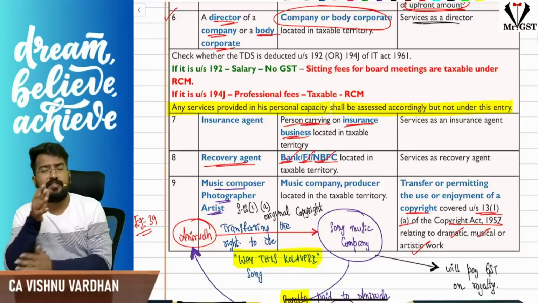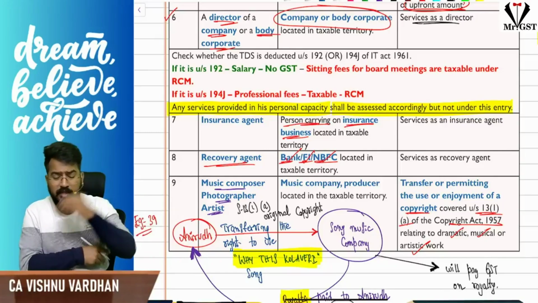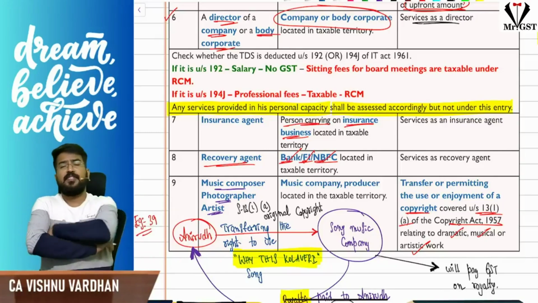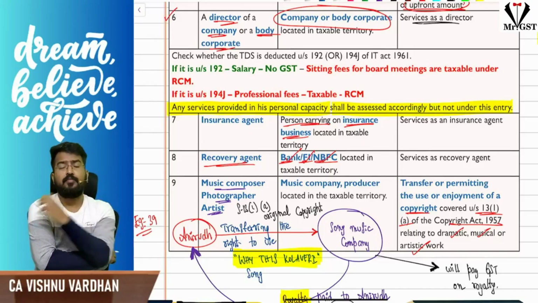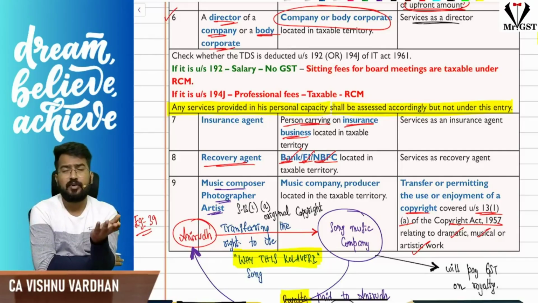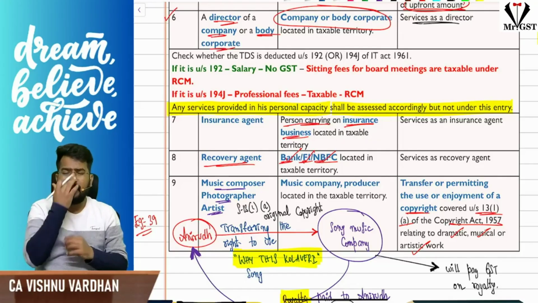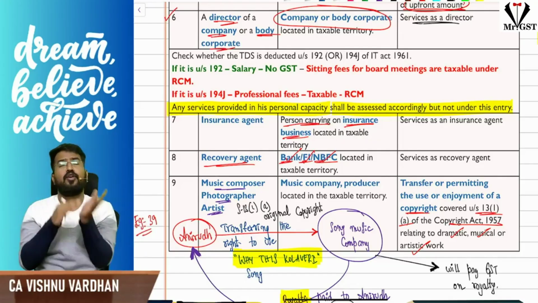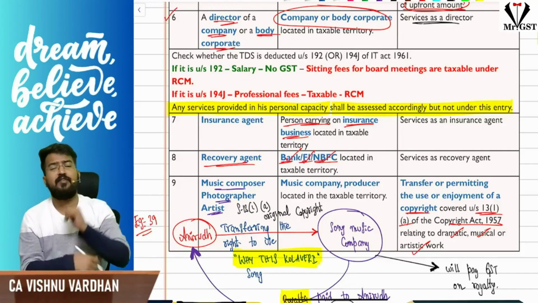The next one, services provided by a director of a company, comes under reverse charge mechanism. The recipient, that is the body corporate, is liable to pay GST under RCM. Here the important point is that the director should not be an employee of the company. If the director is an employee of the company, it is already covered under Schedule 3, so there is no GST at all. If the director is not an employee, then automatically his services are covered under reverse charge mechanism. It is a taxable supply.